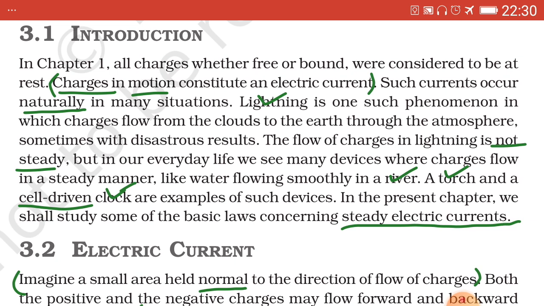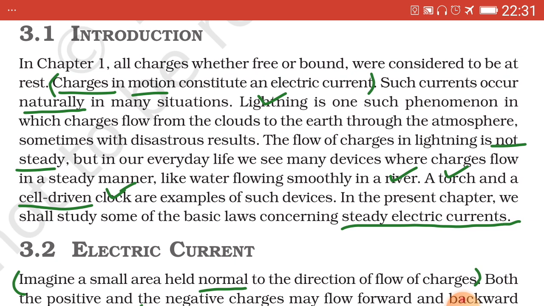3.1 Introduction. In the first chapter, we had studied a branch of electricity called static electricity, where the electric charges were considered to be stationary, that is at rest. Here, in this branch of current electricity, charges are set in motion by providing energy to them. Next point. Here charges in motion constitute an electric current.